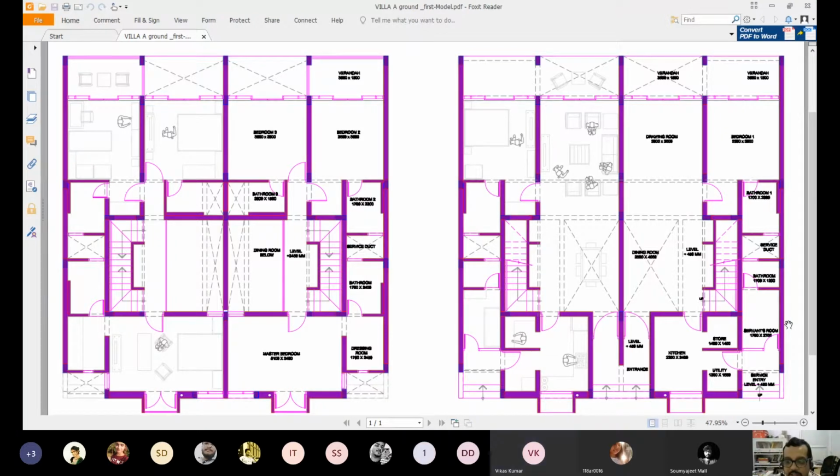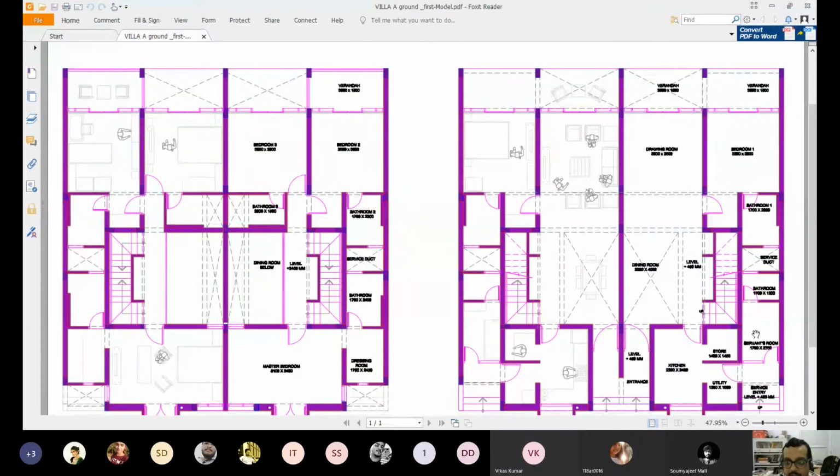So this one is the ground floor of one villa, and this one is the ground floor of another villa. They are almost mirror of each other. Almost, I say, because in design you cannot distinguish between them. This is a design. This is what you do. When you do an architectural design, this is what you do.